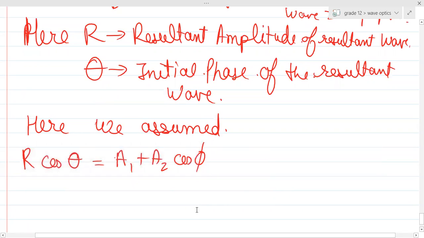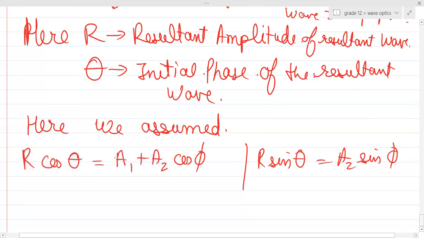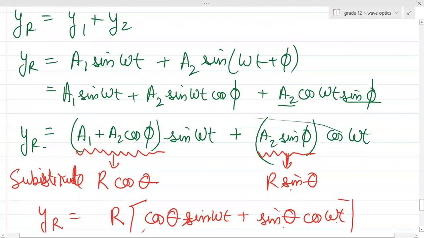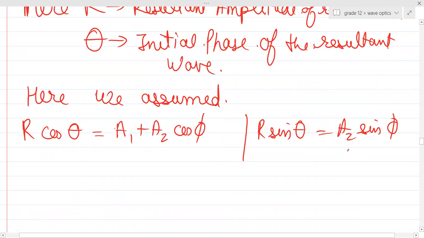And R sin theta was basically what? A2 sin phi. क्या यही था? A2 sin phi is basically R sin theta. A1 plus A2 cos phi is R cos theta. This is our equation number 2. This is our equation number 1.